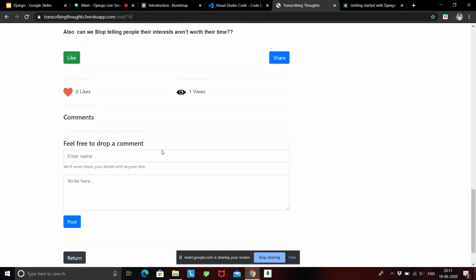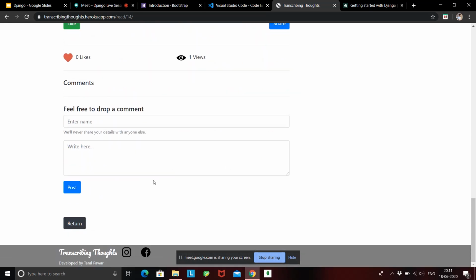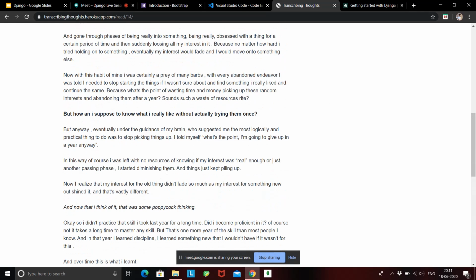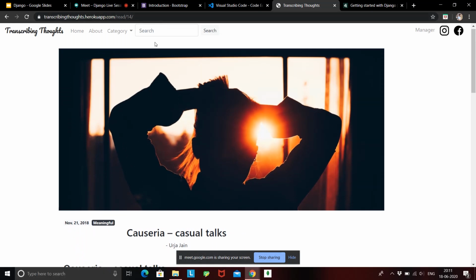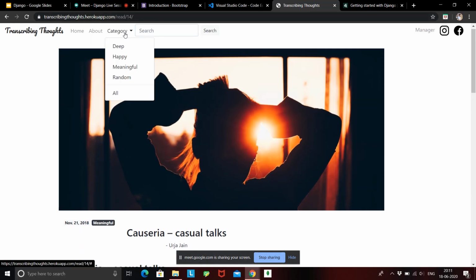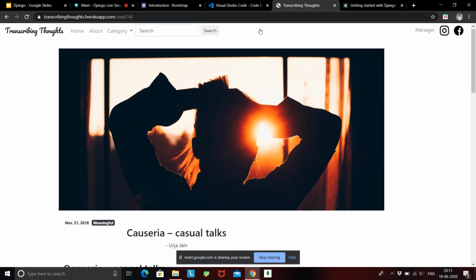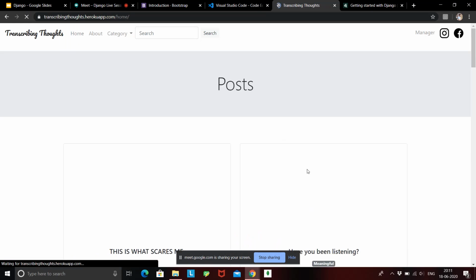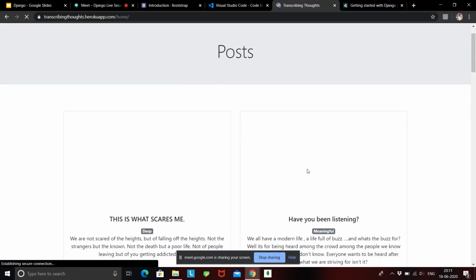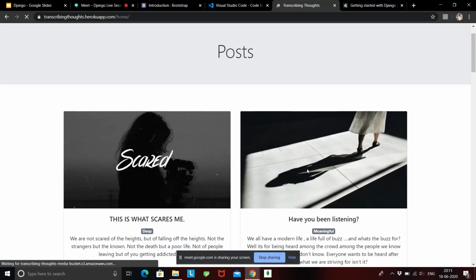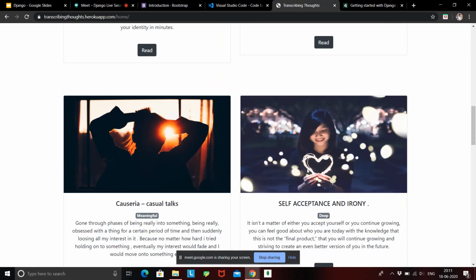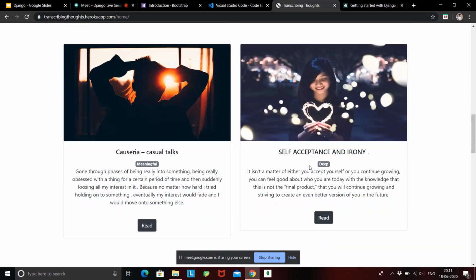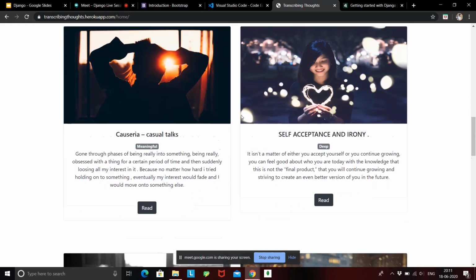Okay, and then these are just a few extra things that we can add. We can add comments, like, share, and all of those things. Okay, so we can also add a search option, category option, and share on Facebook, Instagram, and all those things. So basically this is the blogging app that we are going to create over the course of 10 days. So this is a quick example of what we are going to make. Okay, once that is clear, we'll have an idea of what we are going to work on in this course.